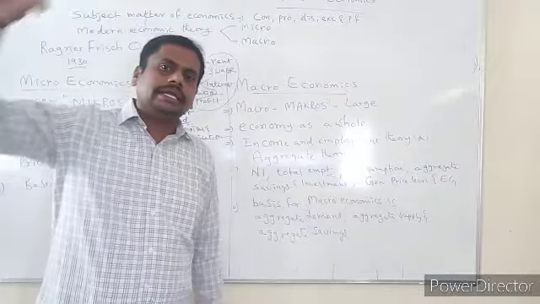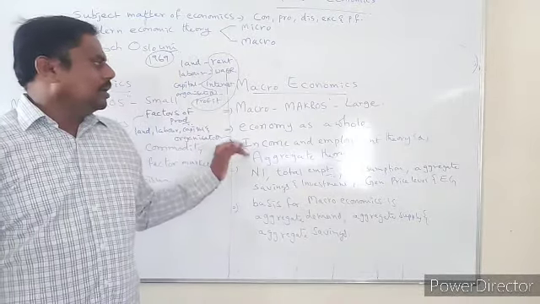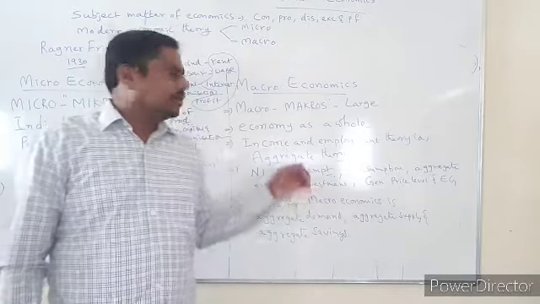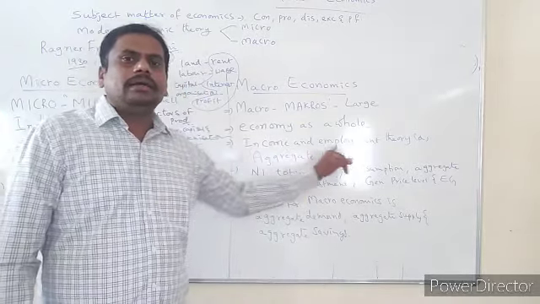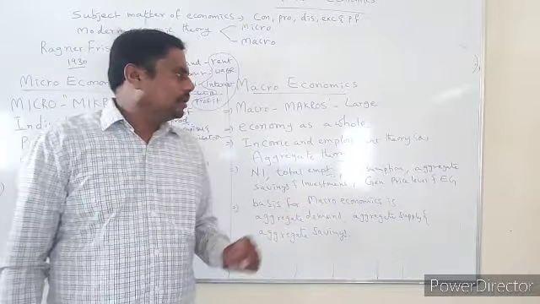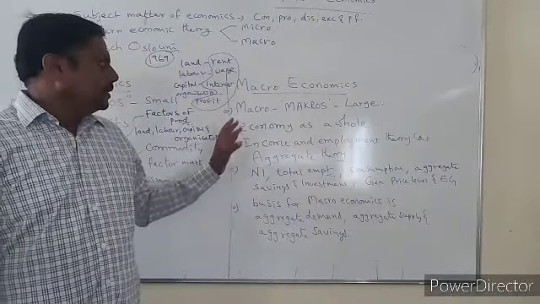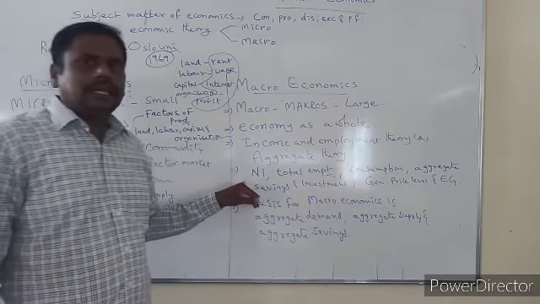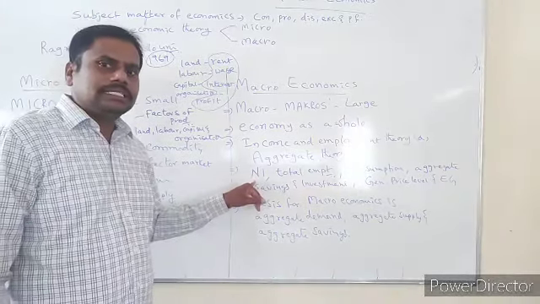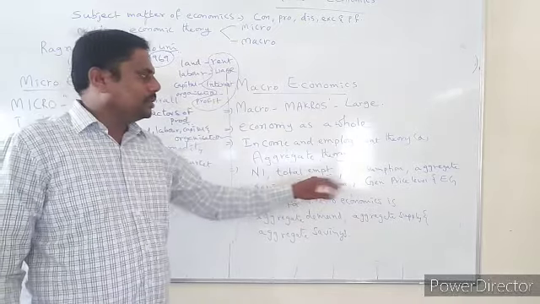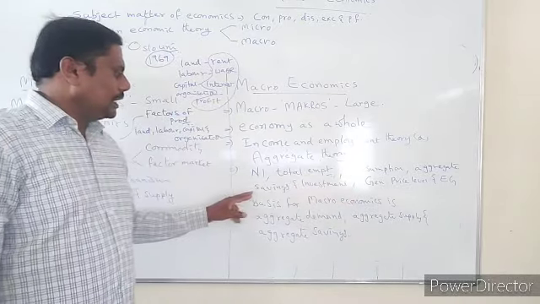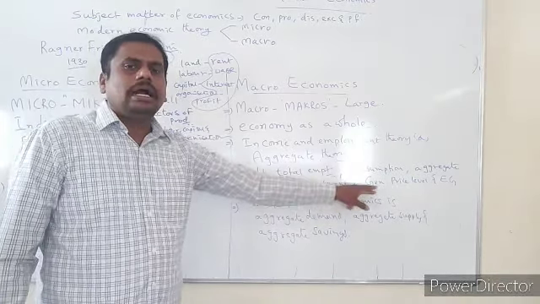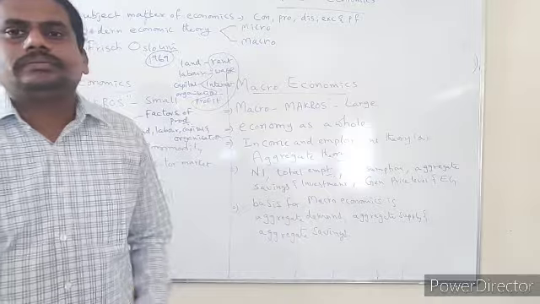That means it considers the entire country. Microeconomics is called price theory, but macroeconomics is called income and employment theory. Macroeconomics deals about national income, total employment, total consumption, aggregate savings and aggregate investment, general price level, and even economic growth also.